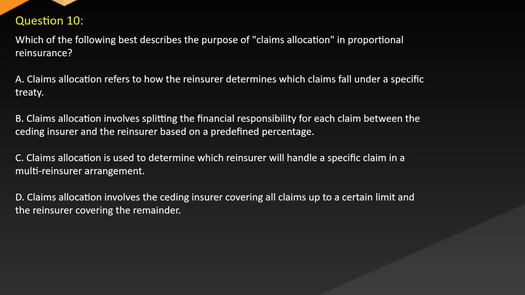A. Claims allocation refers to how the reinsurer determines which claims fall under a specific treaty. B. Claims allocation involves splitting the financial responsibility for each claim between the ceding insurer and the reinsurer based on a predefined percentage. C. Claims allocation is used to determine which reinsurer will handle a specific claim in a multi-reinsurer arrangement. D. Claims allocation involves the ceding insurer covering all claims up to a certain limit and the reinsurer covering the remainder.